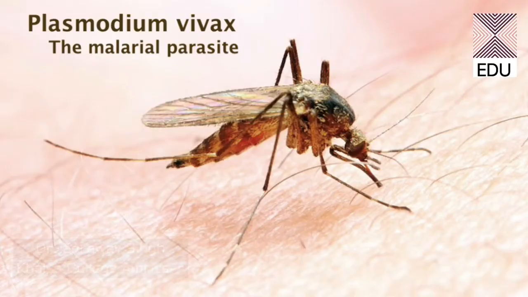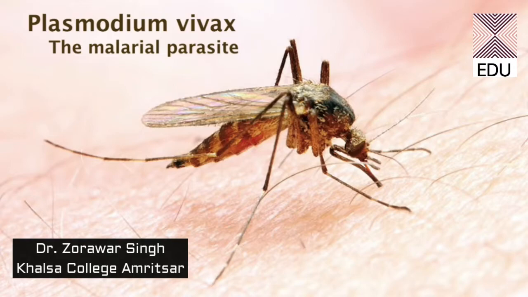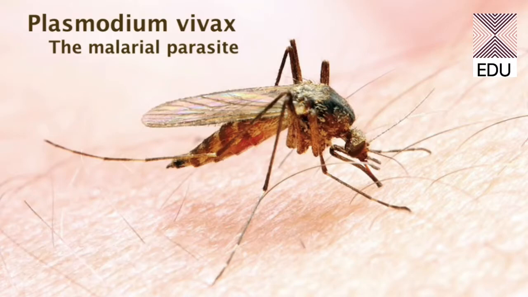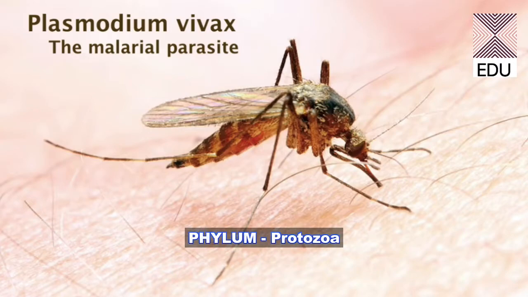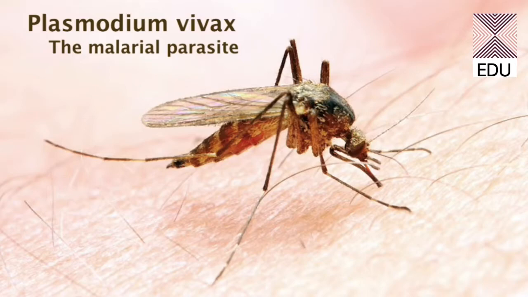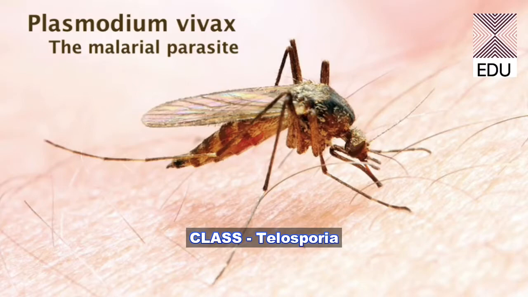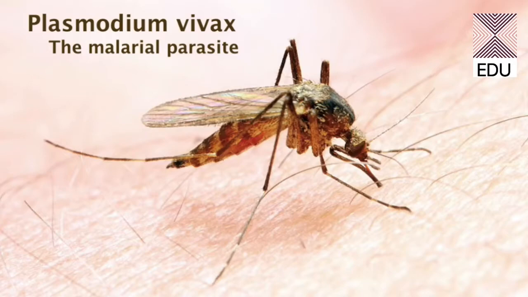Very good morning, students. So today we are starting with our next animal, which is the Plasmodium vivax. The phylum of Plasmodium is again the protozoa, as we have previously discussed amoeba and paramecium from the same phylum. The class of Plasmodium is Telosporia. The order is Eucoccidia, the genus is Plasmodium and the species is vivax. This particular parasite causes malaria in humans, so that's why it is commonly known as the malarial parasite.